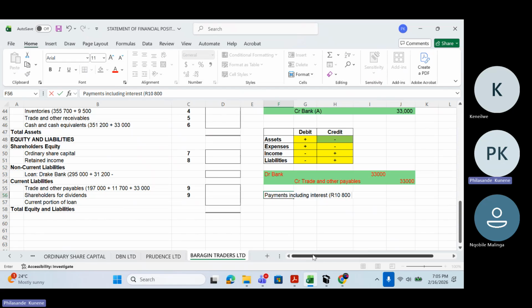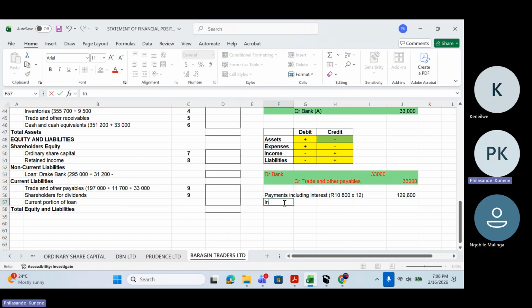How much are we getting here? 129,600. 129,600 rand. So that is going to be my payment including interest.